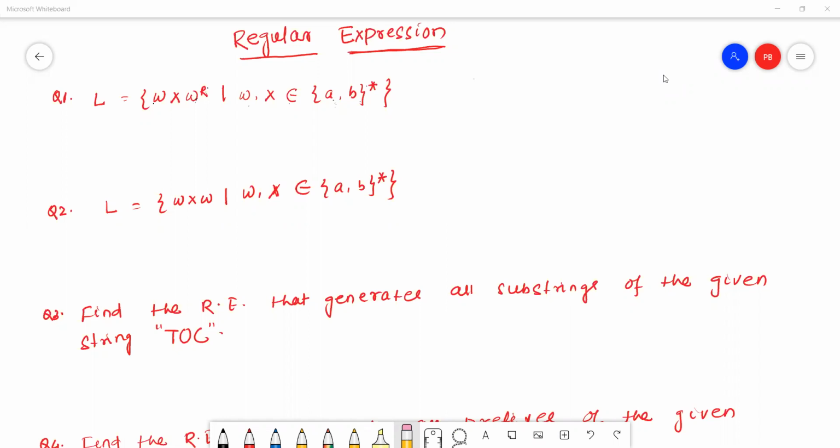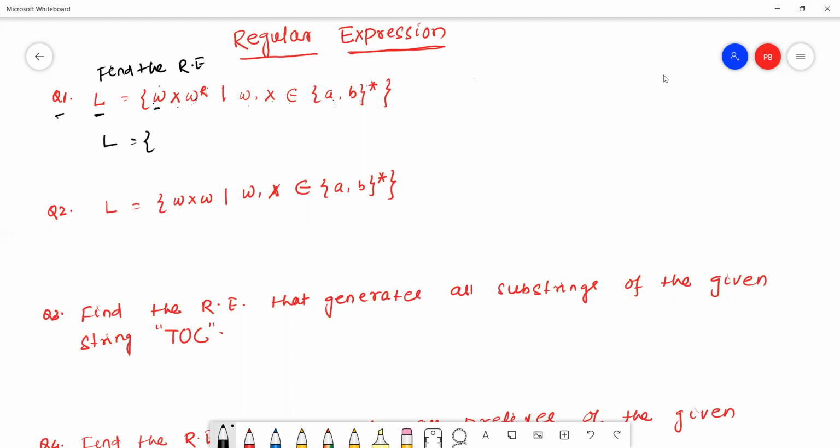The first question: find the regular expression of the first language. The first language is W X W^R. W^R means W reverse, which means if you take A, then I will take the reverse of W. Here W, X belongs to (A+B)*, which means it contains any combination of A and B, including epsilon also.